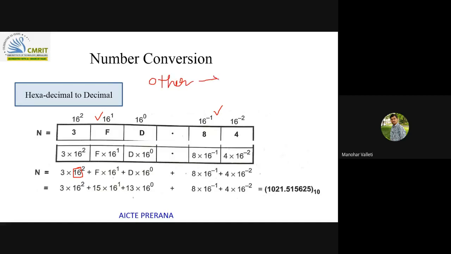When you're doing others to decimal, you need to remember this: first multiply, then add. If you remember this, for others to decimal, what you are doing is first multiply, then add. So it is easy for you.